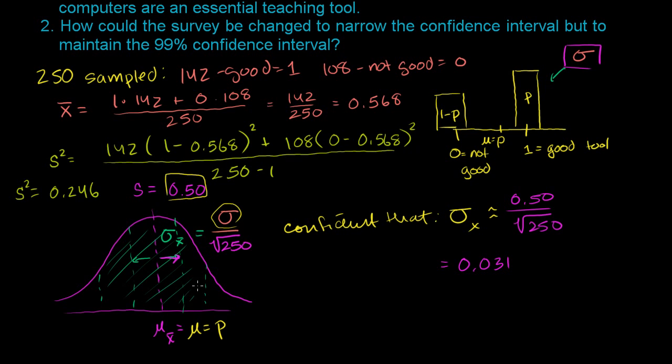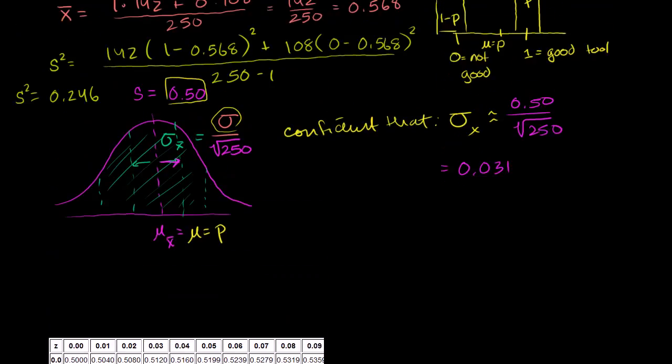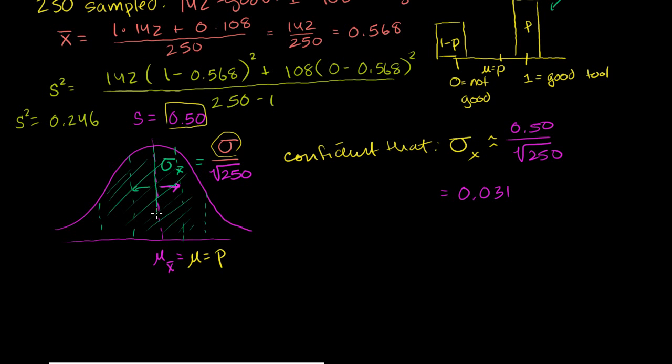So that's what we want. We want a 99% chance that if we pick a sample from the sampling distribution of the sample mean, it will be within this many standard deviations of the actual mean. And to figure that out, let's look at an actual z-table. So we want 99% confidence. If we just look at the upper half, that orange area should be 0.475,